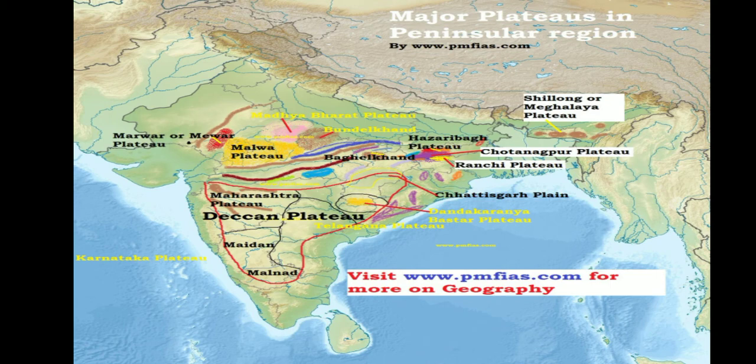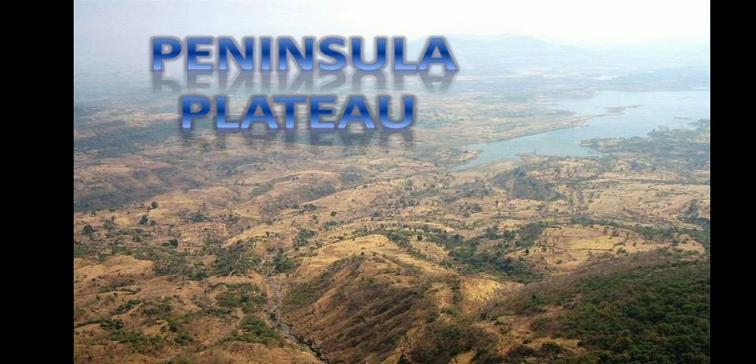Now the peninsular plateau. This is the largest physical division of India. It is the oldest landmass. It was a part of the Gondwana land. It lies to the south of the Great Plains and occupies about 16 lakh square kilometers. It is roughly triangular in shape and its apex is formed by Cape Kanyakumari in the southern extremity. It is bounded by many hills and plateaus, namely the Aravali, Vindhyas, Satpuras, Western Ghats, Eastern Ghats, Chota Nagpur Ranges, Deccan Plateau, Malwa Plateau, etc.